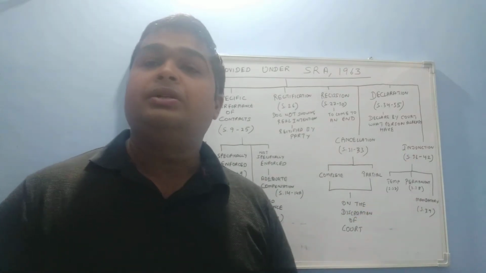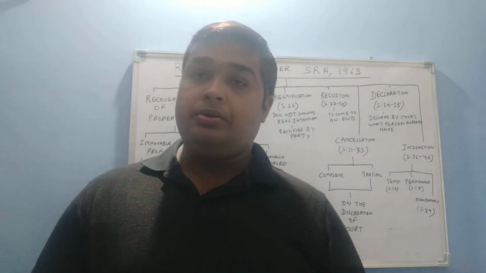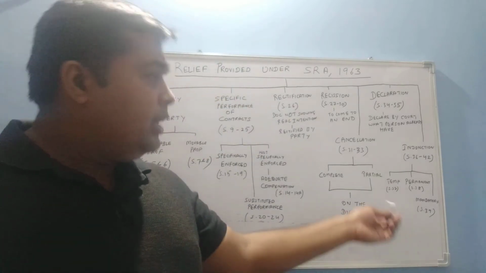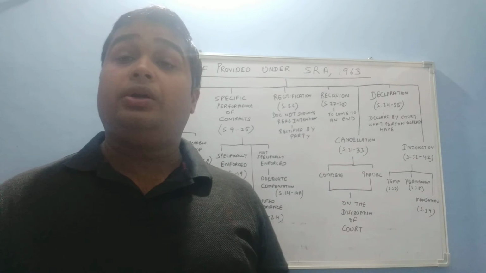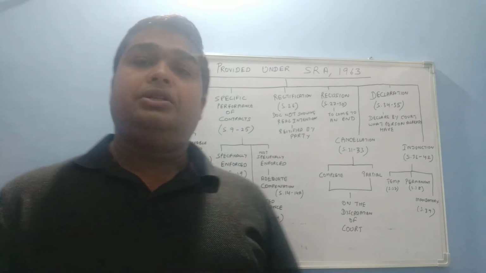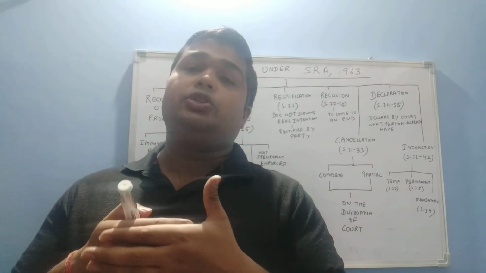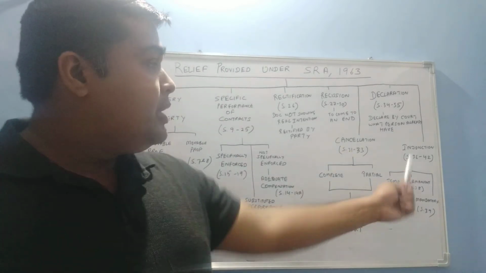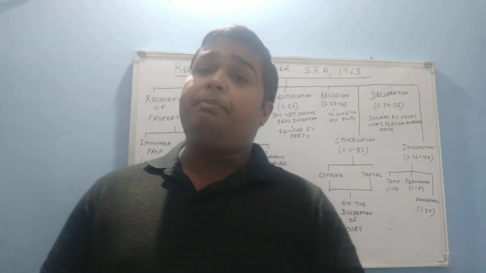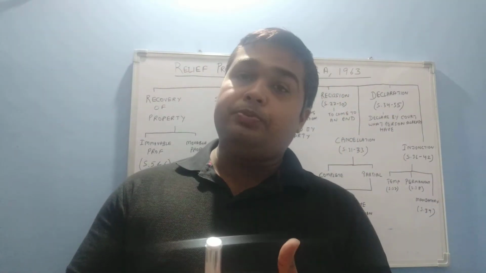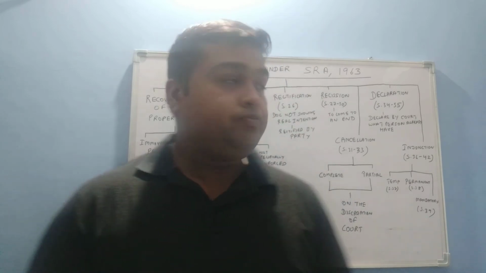Temporary injunction is basically covered under the Civil Procedure Code, Order 39, which is an interim order for some time, until the final decision of the court comes. Permanent injunction, covered under the Specific Relief Act, means the court permanently stops another person from doing a certain activity.